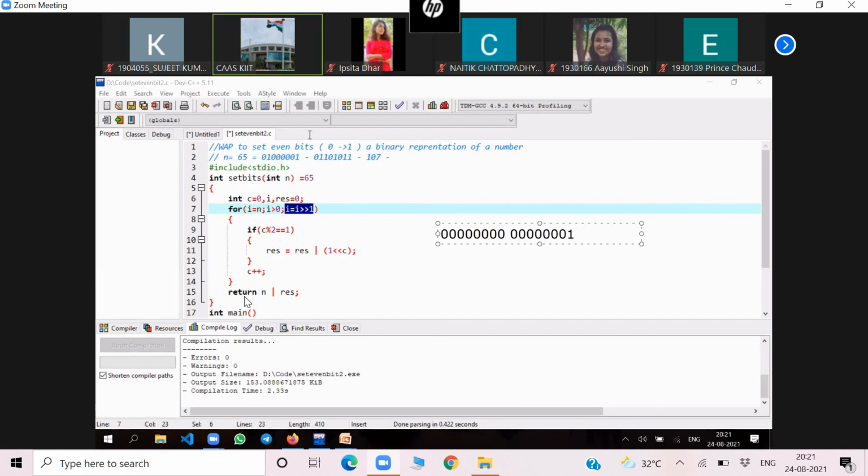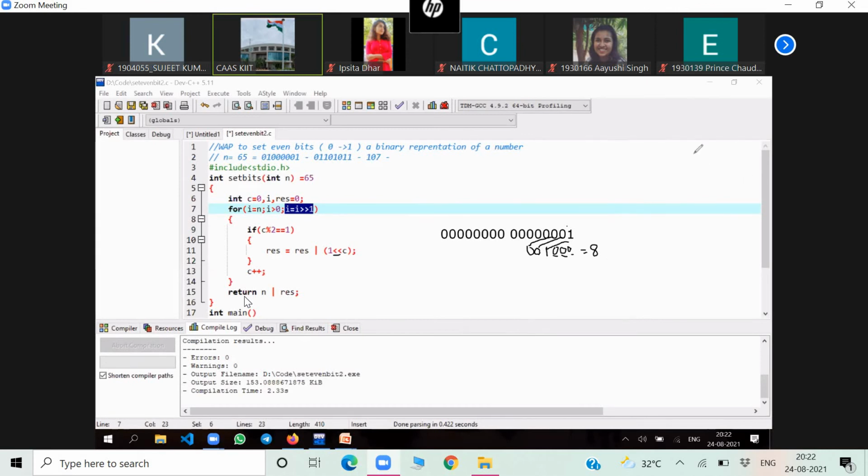3 means what here? It will shift all the bits 3 places towards its left. 1 will be here, this 0 will be here. It is the left shift operator we are doing. Now what will the blank spaces be filled with? 0. 0 0 0. And what is the value of 1 0 0 0? 8. So 1 double less than 3 is 8. And finally we'll get 107.